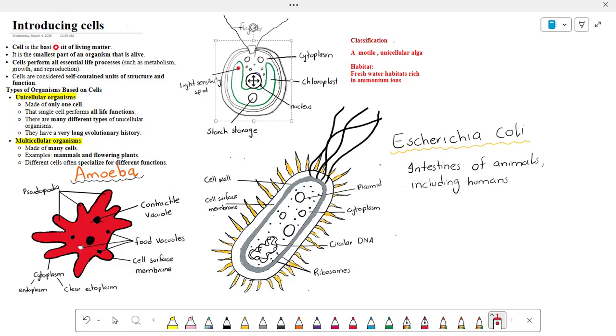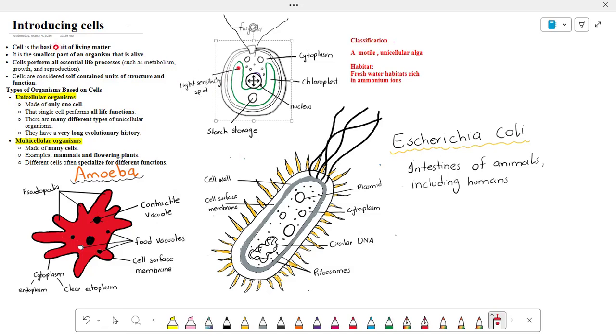A light sensitivity spot is also present here, also called the eye spot, and it detects light. When the organism detects light, it moves towards light for photosynthesis. When the organism gets light, photosynthesis occurs and it prepares its own food.